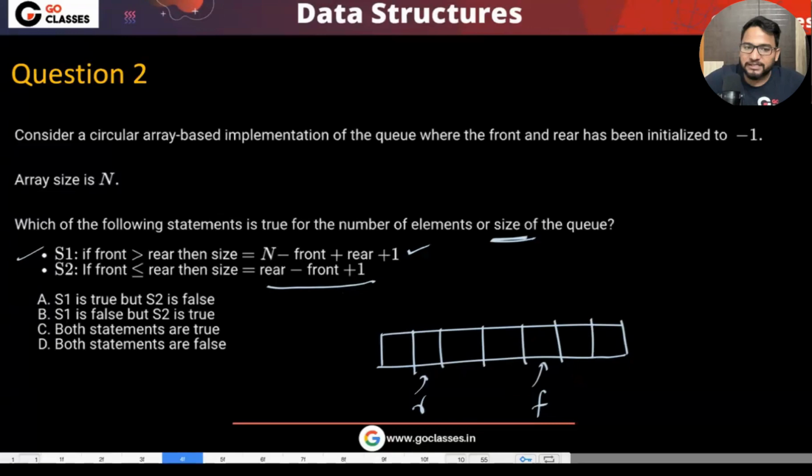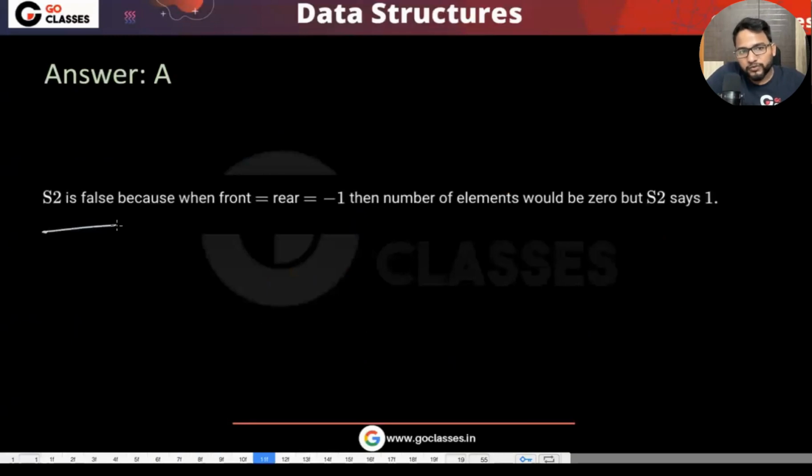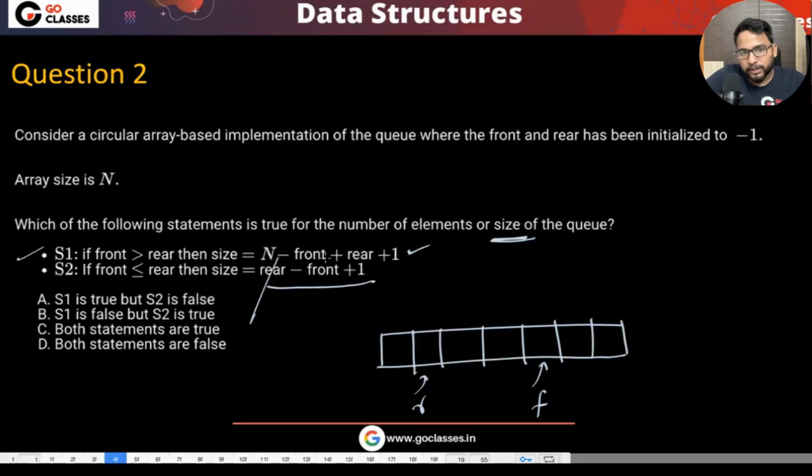So in general, if that's the question which has been asked, I can say that S2 is incorrect. S2 is false because when front and rear both are -1, then the number of elements should be 0, but S2 says 1. See here, if front and rear both are equal, then S2 is saying 1, which is incorrect in case of initialization. Other than the initialization, it is correct. So that's why A is the correct answer. S1 is true, but S2 is false.